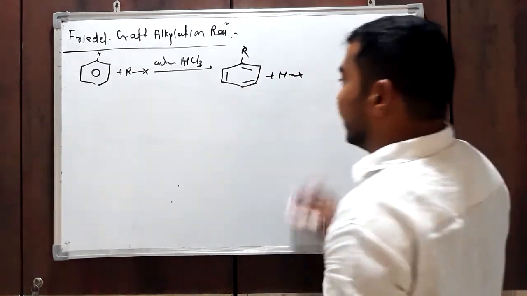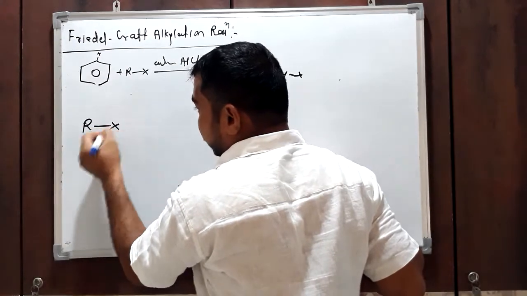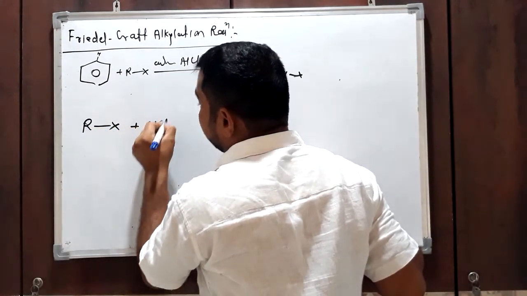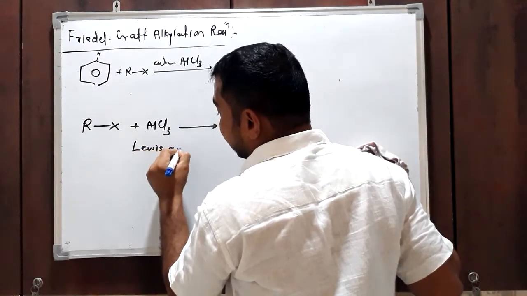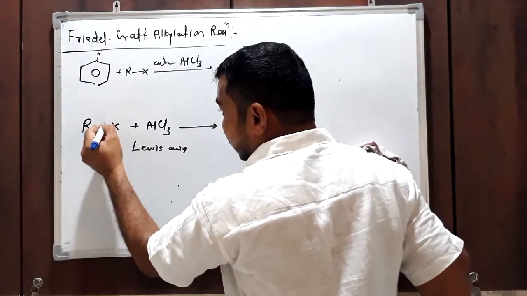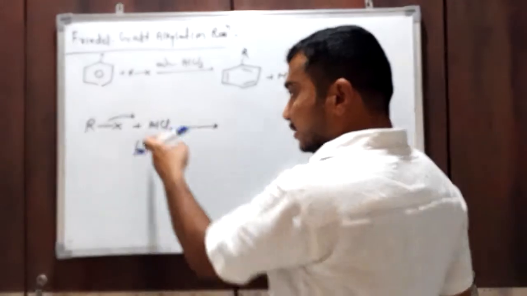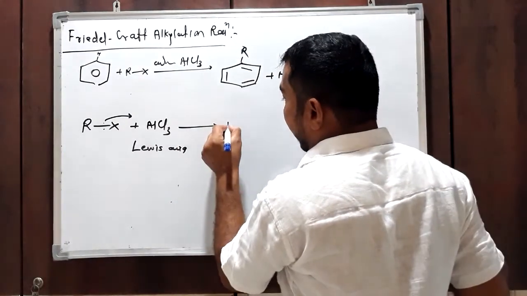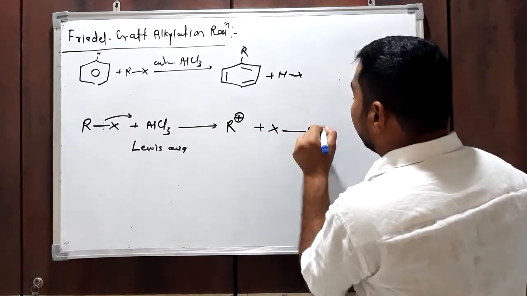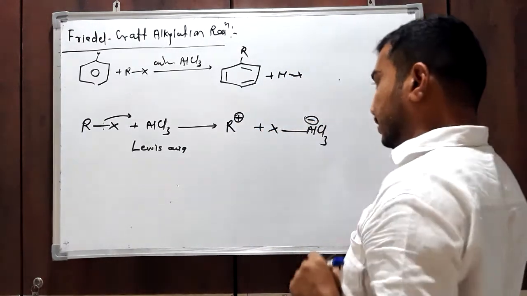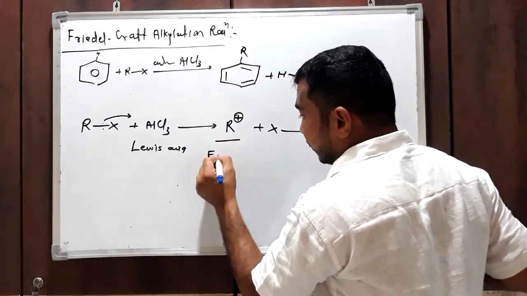The alkyl halide first reacts with the Lewis acid AlCl3. The aluminium accepts the halogen atom with its bonding electron pair, giving R plus and AlCl3X minus. R plus is the electrophile, an alkyl electrophile.